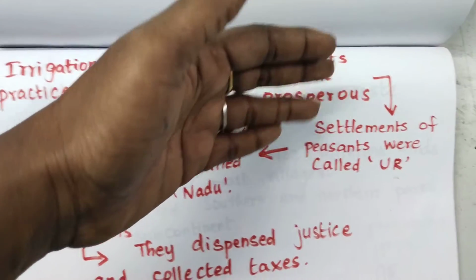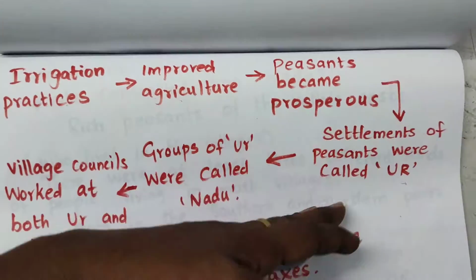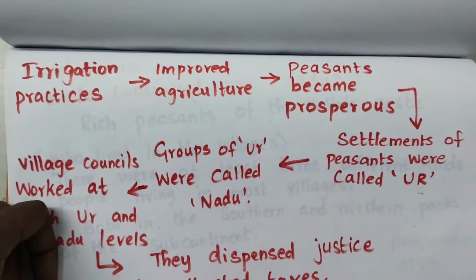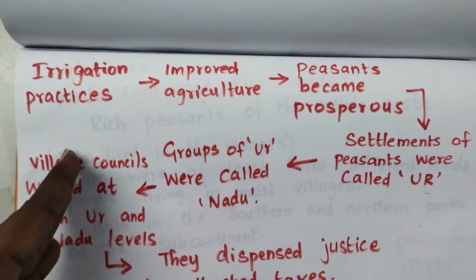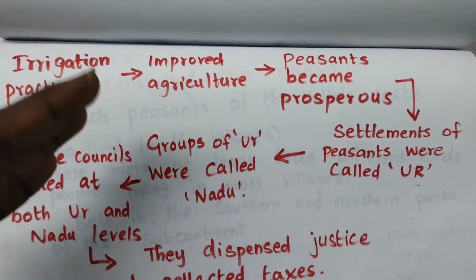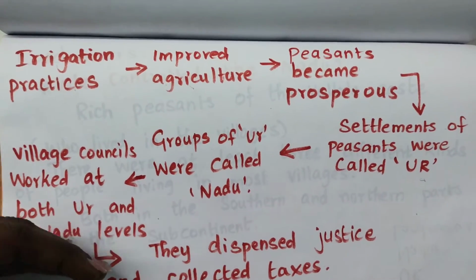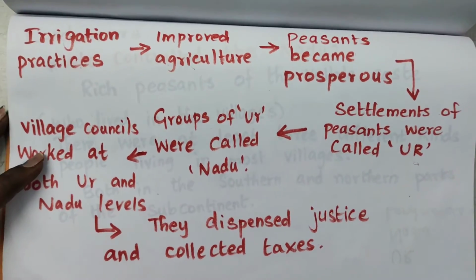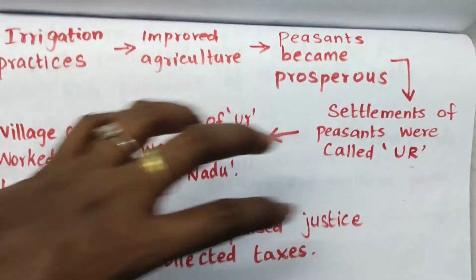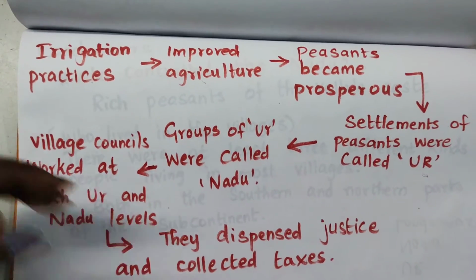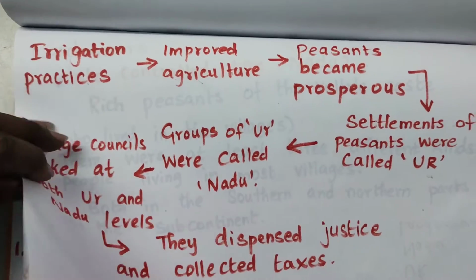So what they did, they started settling down, and when they grouped together they called it Nadu. Here in the village council, they work together, and at the Tamil Nadu and Nadu levels, they dispensed justice and collected taxes. So with this you can describe the administration of the empire in short.